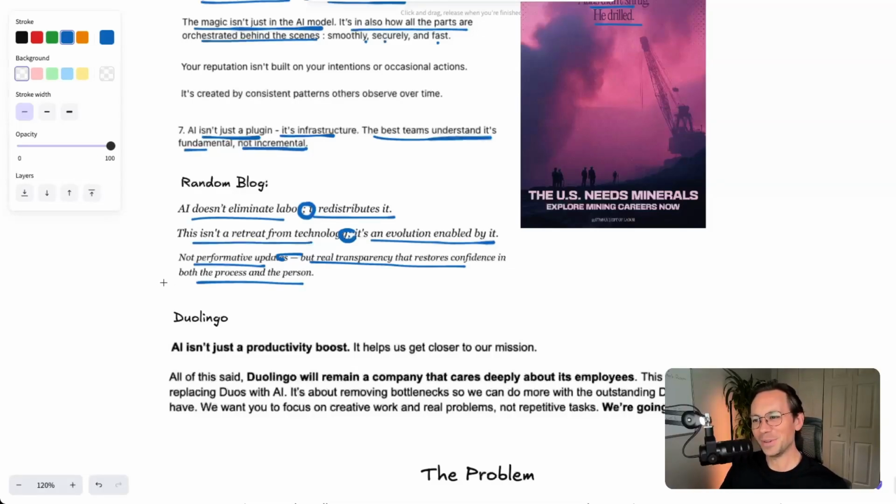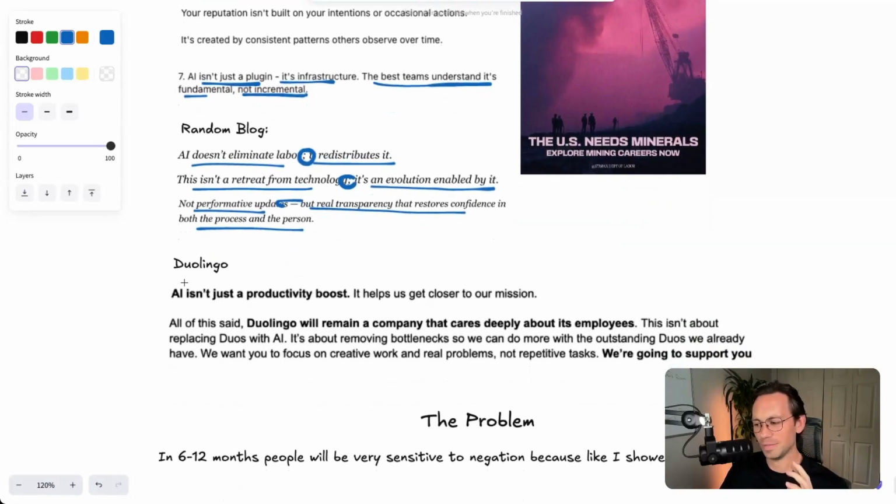And then as I was working on this, just Duolingo yesterday came out with a post on several places on the internet. This one was from LinkedIn, where it was saying it was moving to an AI first company. In particular, and I thought this was interesting, it called out content and that it was using automation for content. I can tell because two instances, and it's somewhat of not a press release, but more of an update on LinkedIn. It said, AI isn't just a productivity boost, it helps us get closer to our mission, whatever that means. A little too vague, and we'll get into the issue with negation as we're seeing.